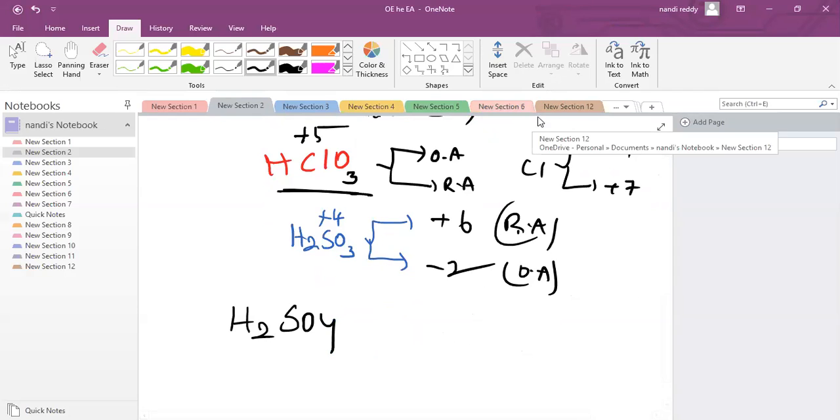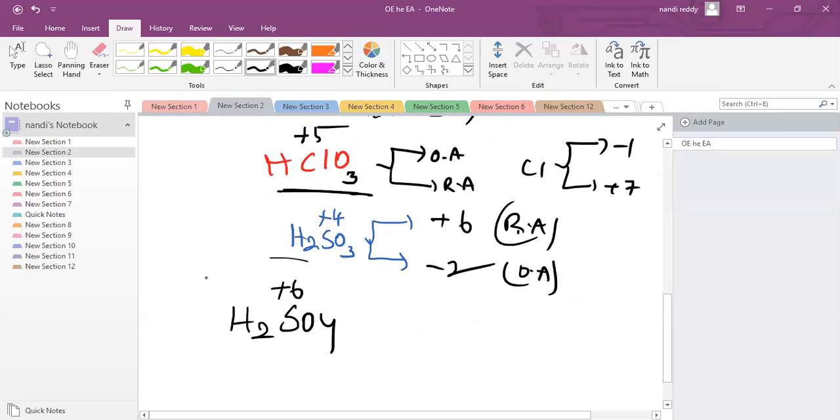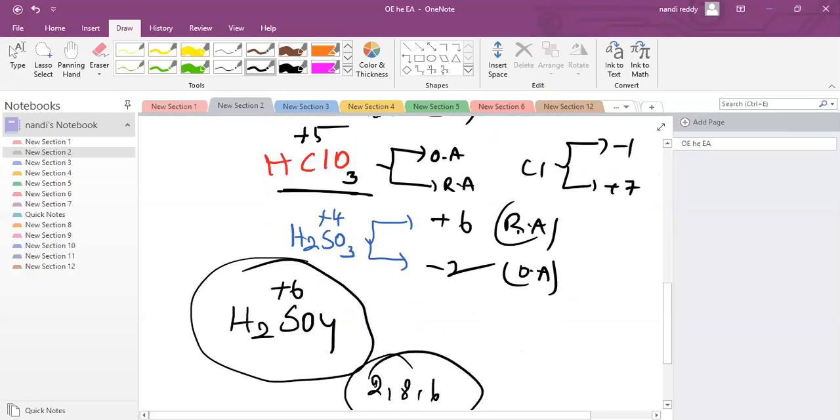Oxidizing agent. Because sulfur is in +6 oxidation state. Now it can't lose electrons. Sulfur is +6, 2, 8, 6. It has already lost the maximum valence electrons. That's over. Now it can only gain electrons. So whenever they are only gaining electrons, it means reduction, and it acts as an oxidizing agent. So here H2SO4 acts as an oxidizing agent.